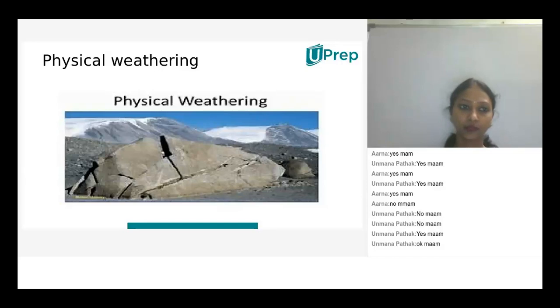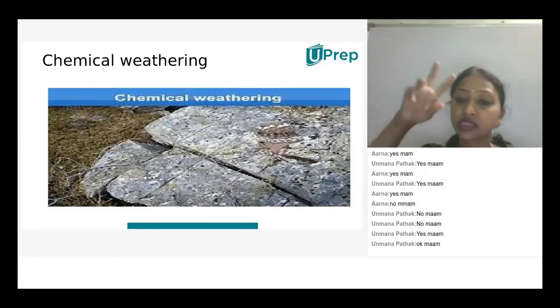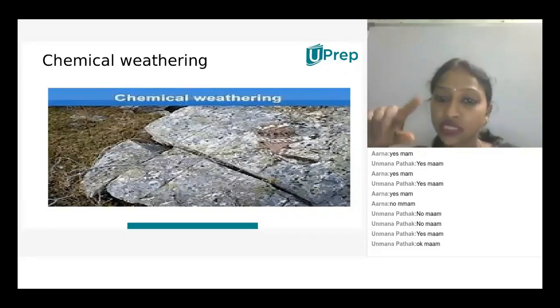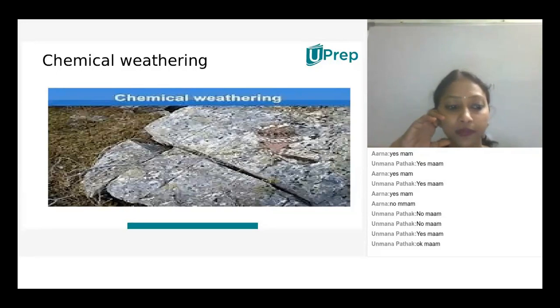Physical weathering. Next one. What is the next one? Chemical weathering. Weathering takes place in two ways. One is physical and the other one is chemical. What do you mean by chemical weathering?